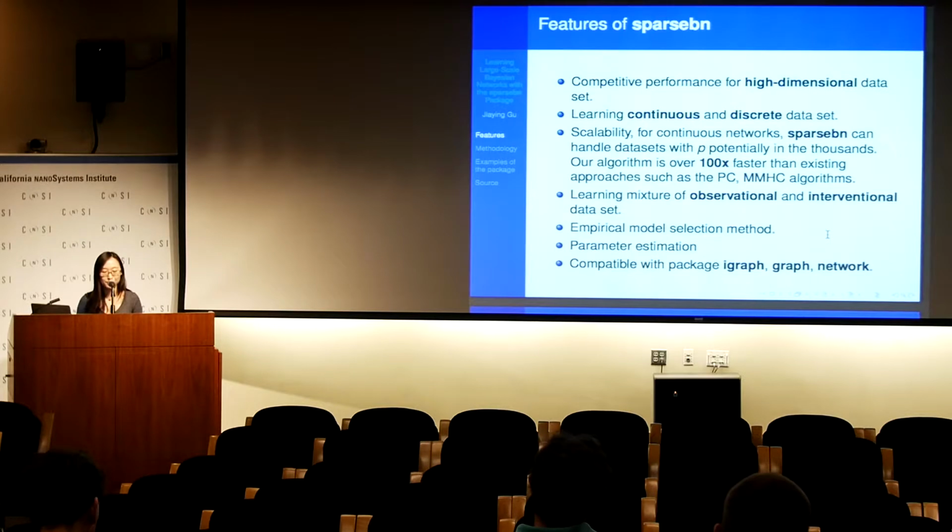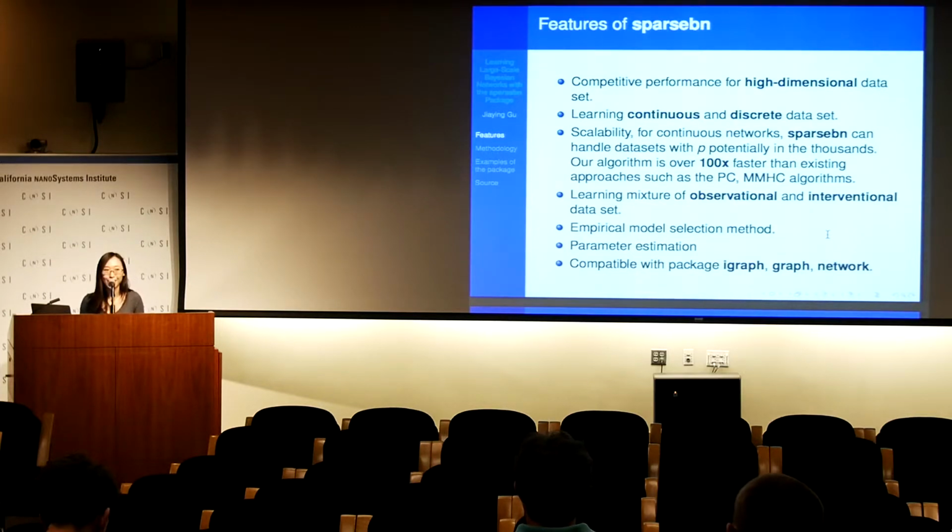And one thing that makes our package more unique is that we can learn a mixture of observational and interventional datasets, while I think the PC algorithm and MMHC algorithm can only learn observational datasets. Moreover, our package provides a method that can do empirical model selection and also a method that can do parameter estimation, so users can do inference after they get the structure of a network.